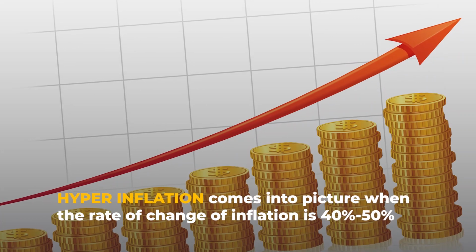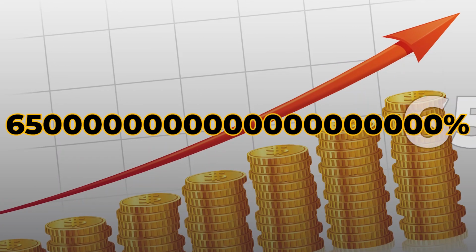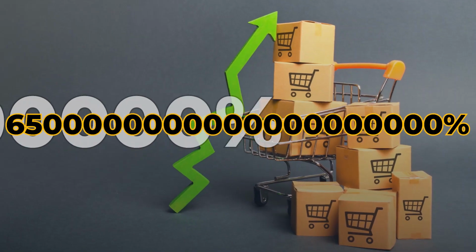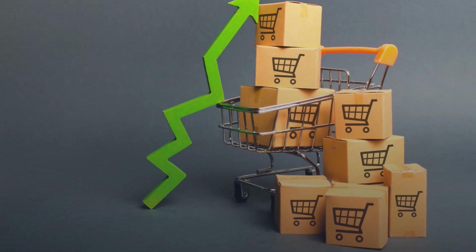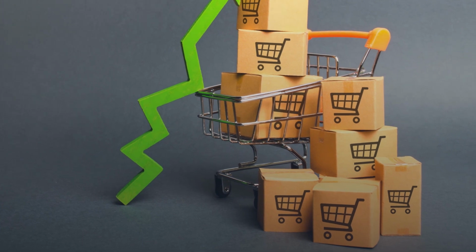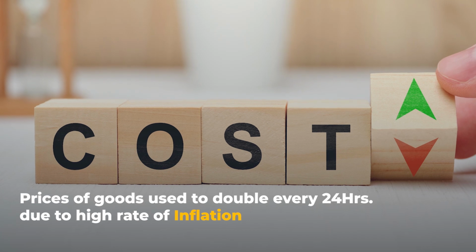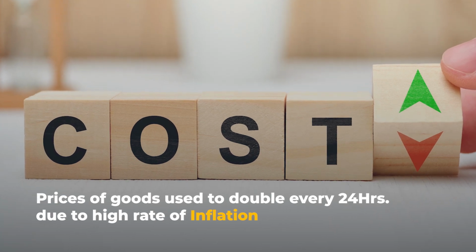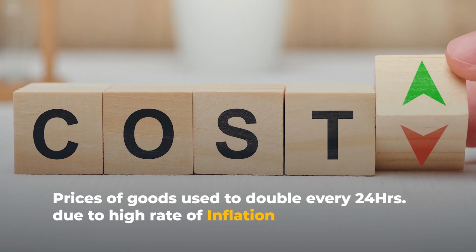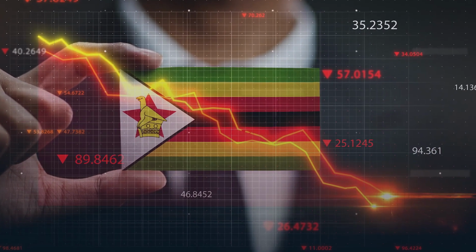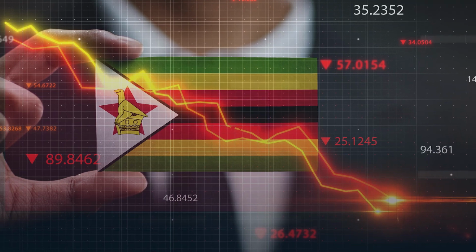In 2009, the inflation rate of Zimbabwe was 6.5 sextillion %, that is 65 into 10 power 20%. Because of this, the price of articles used to double every 24 hours. For example, a laptop that costs 20k today increases to 40k by tomorrow and 80k by the day after. At one point, the cost of an egg in Zimbabwe was almost 1 billion Zimbabwe dollars.